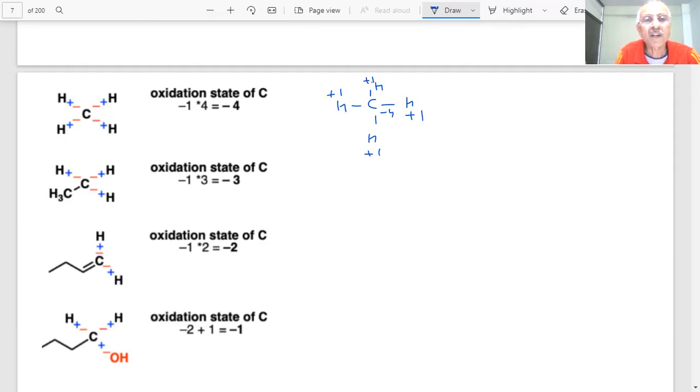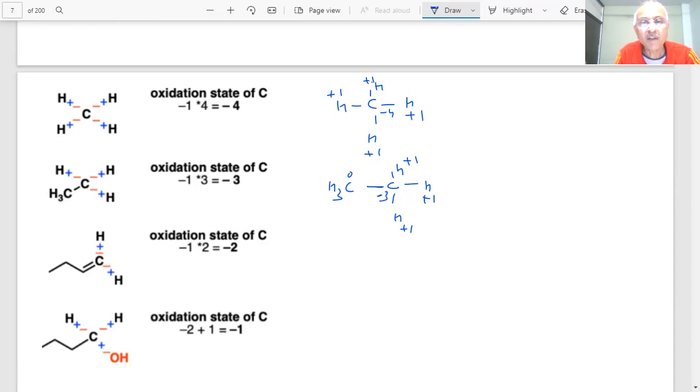If I consider this compound, CH3 CH3, what will be the oxidation number of carbon here? What is hydrogen? Plus 1, plus 1. Both are carbon, so 0. Then what is this? Both carbon 0. Then what is this? Minus 3.